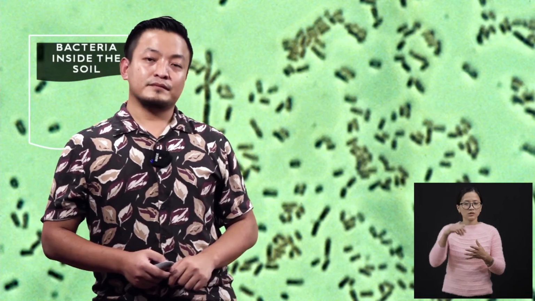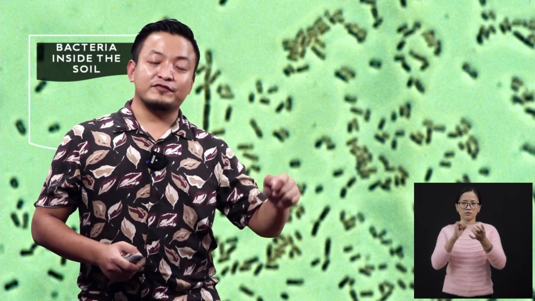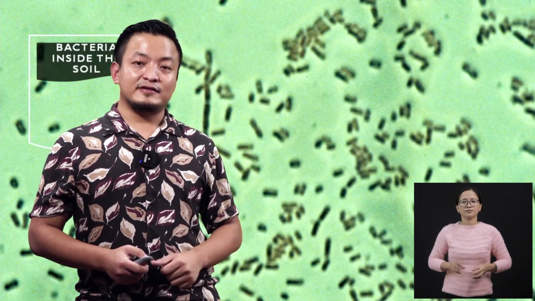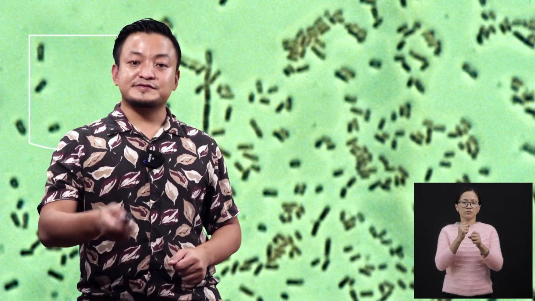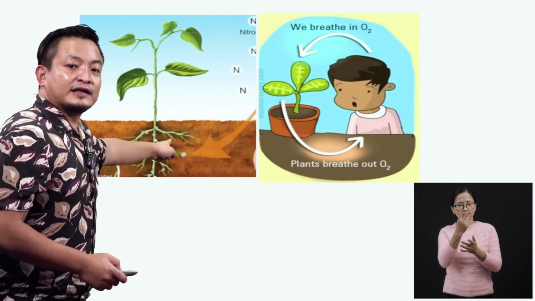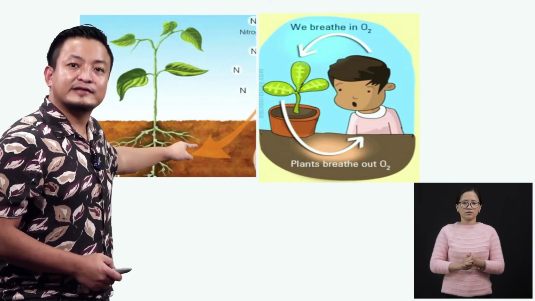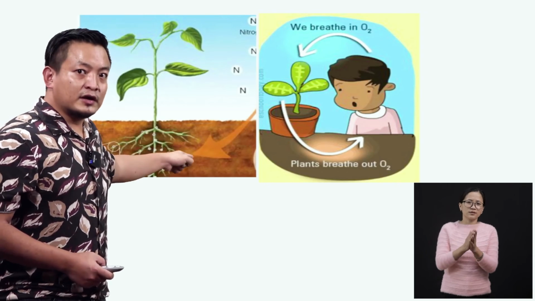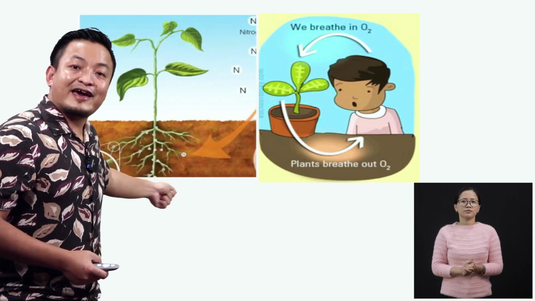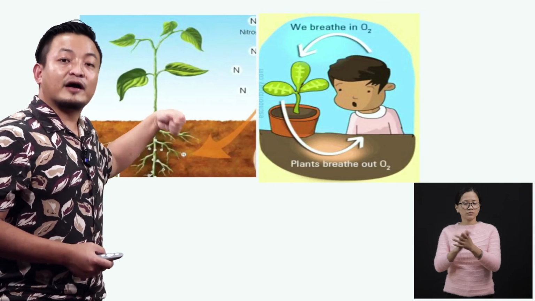With the help of these bacteria, the plants get nitrogen. So let's go back and see. The bacteria live inside the soil, and they are very small, which we cannot see with our naked eye. The bacteria take the nitrogen and convert it into another form.